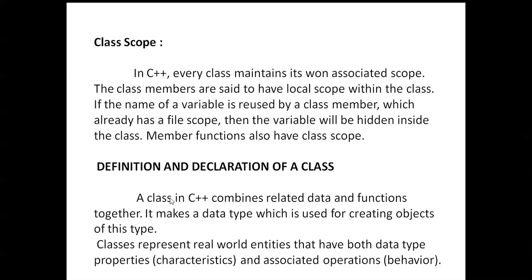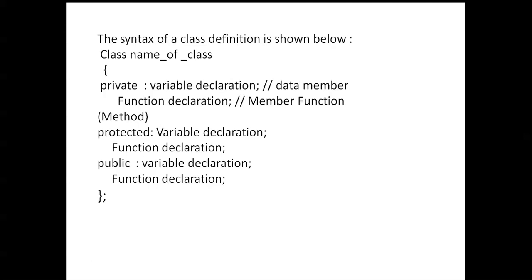Definitions and declaration of a class. Here you can see how we can declare and define a class. A class in C++ combines related data and functions. Binding data and functions together is called a class. It makes a data type which is used for creating objects of this type. A class represents a real world entity that has both data properties and characteristics, and associated operations.